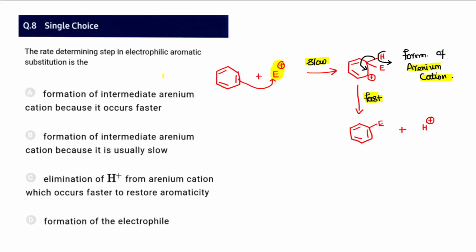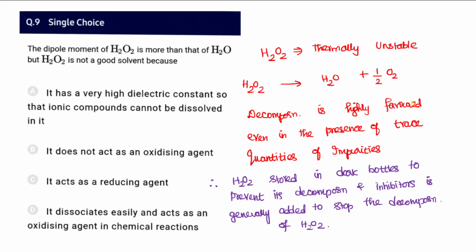The rate determining step in electrophilic aromatic substitution seems to be the formation of the intermediate arenium cation, because it is usually a very slow process. That is the very first step. Okay, this is the second step. The second step is a fast step.